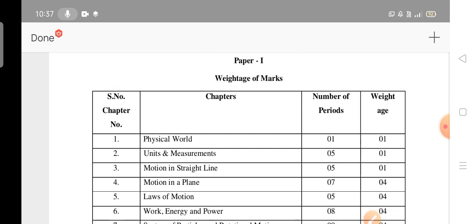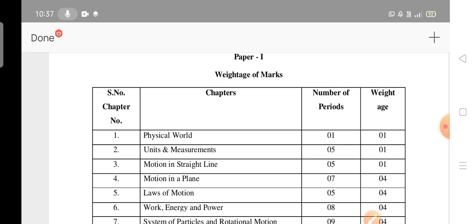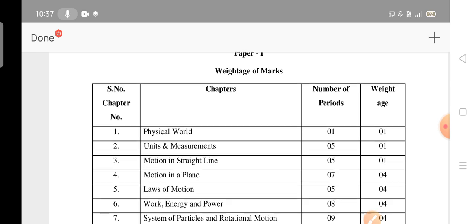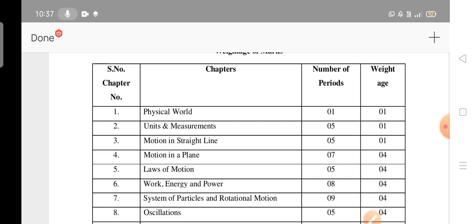So this is the overall syllabus of the bridge course physics. The weightage is in 1 mark questions as well as 4 marks questions. Already you know very well about the biological sciences paper, as you have already written it. The mathematics paper is a little bit different, but this may be useful for the MPC stream students.